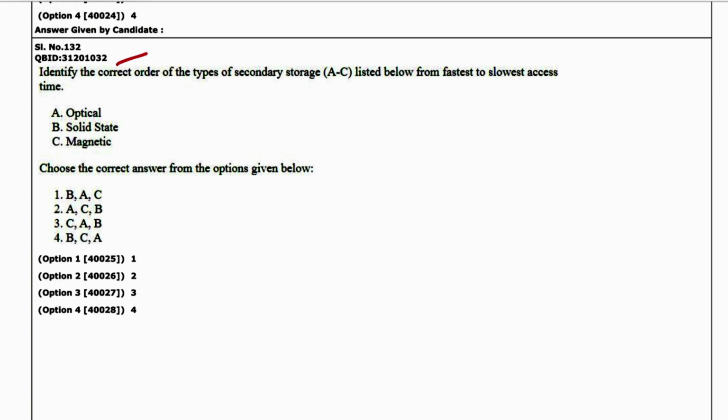Next is 32. Identify the correct order of the types of secondary storage A to C listed below from the fastest to the slowest time. So solid state is always the fastest, then magnetic, then optical. So B, C, A. 4 is the answer.